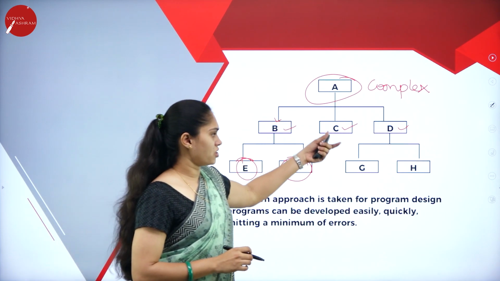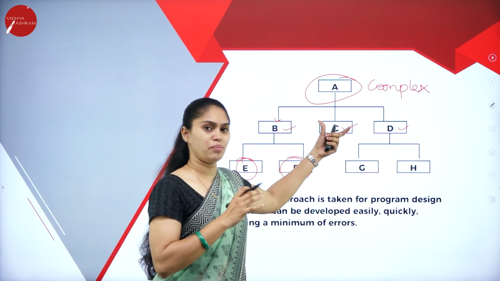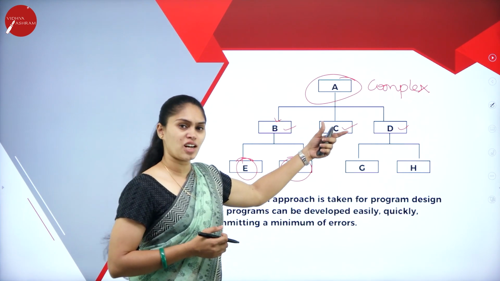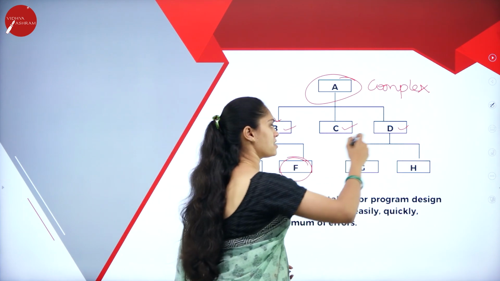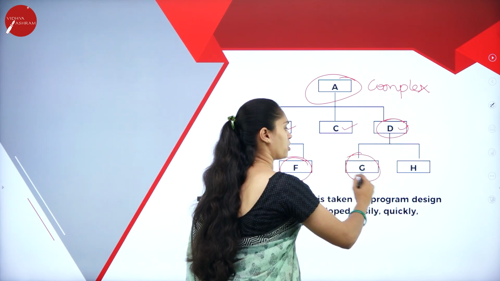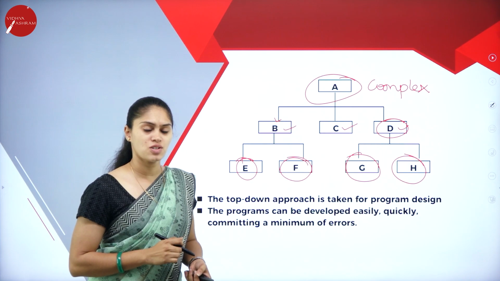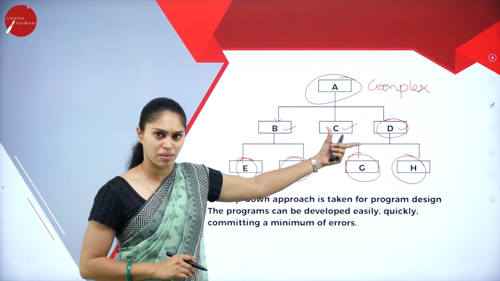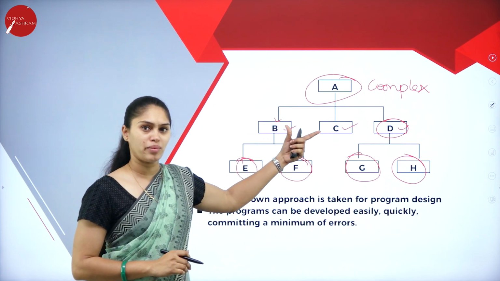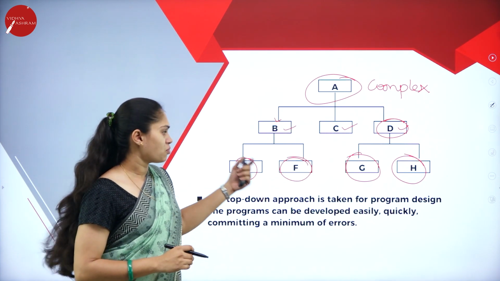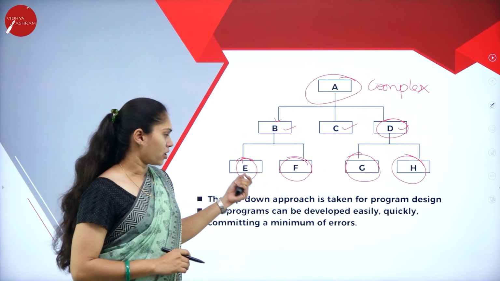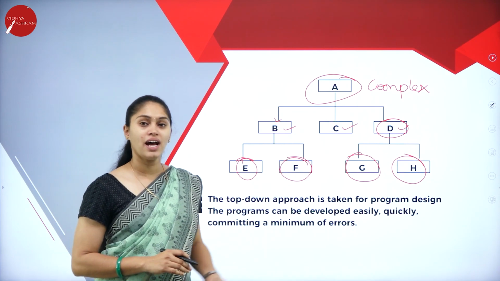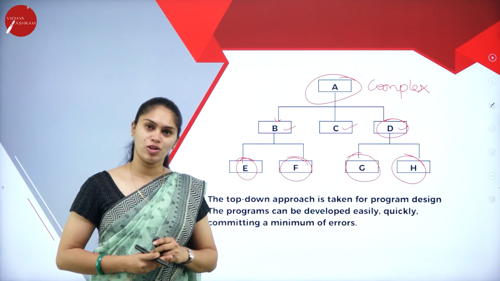When it comes to C, it is enough to take it as it is. And D, I divide into sub-problems G and H. So here A is the main problem, divided into 3 sub-problems, and these are further divided into smaller sub-problems, so that whatever programming statement is there in these, I can use as a solution.